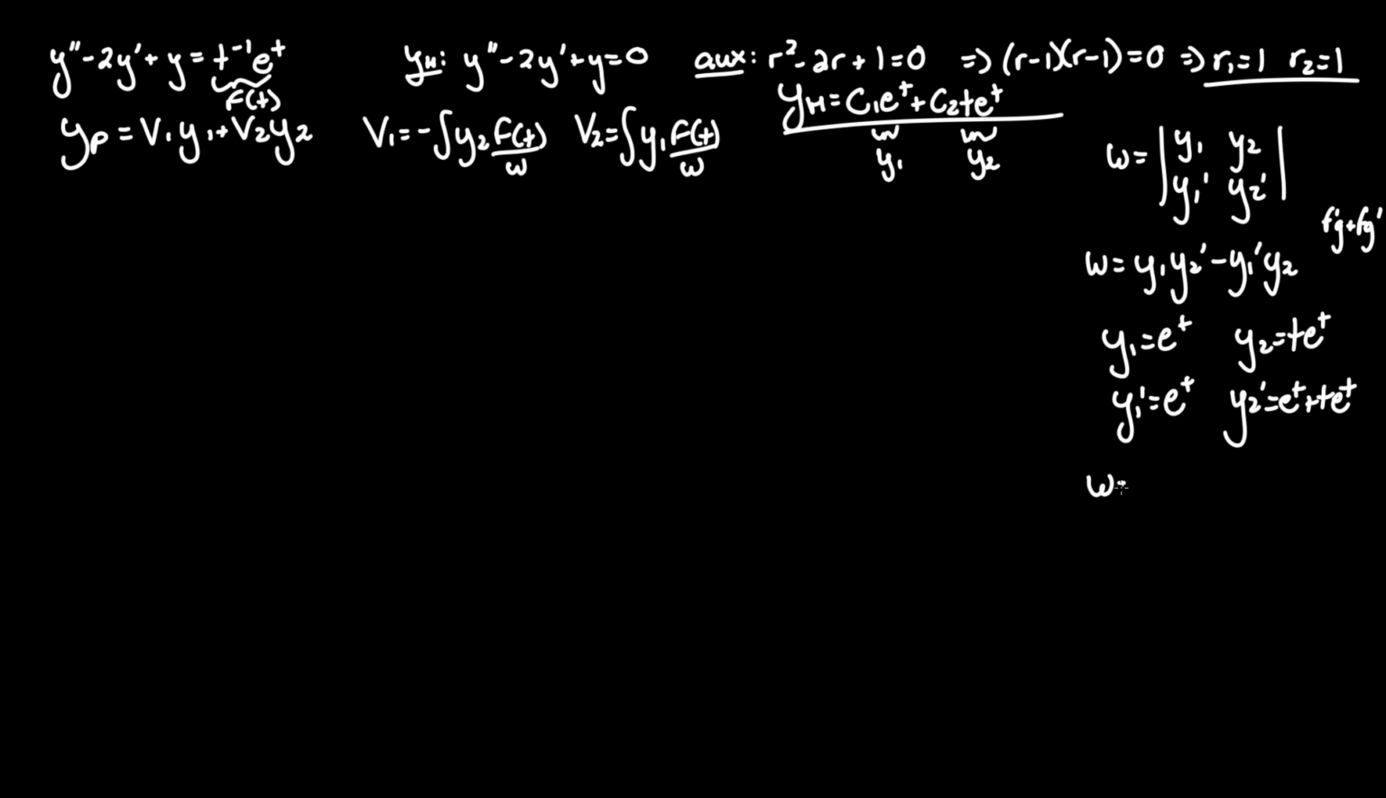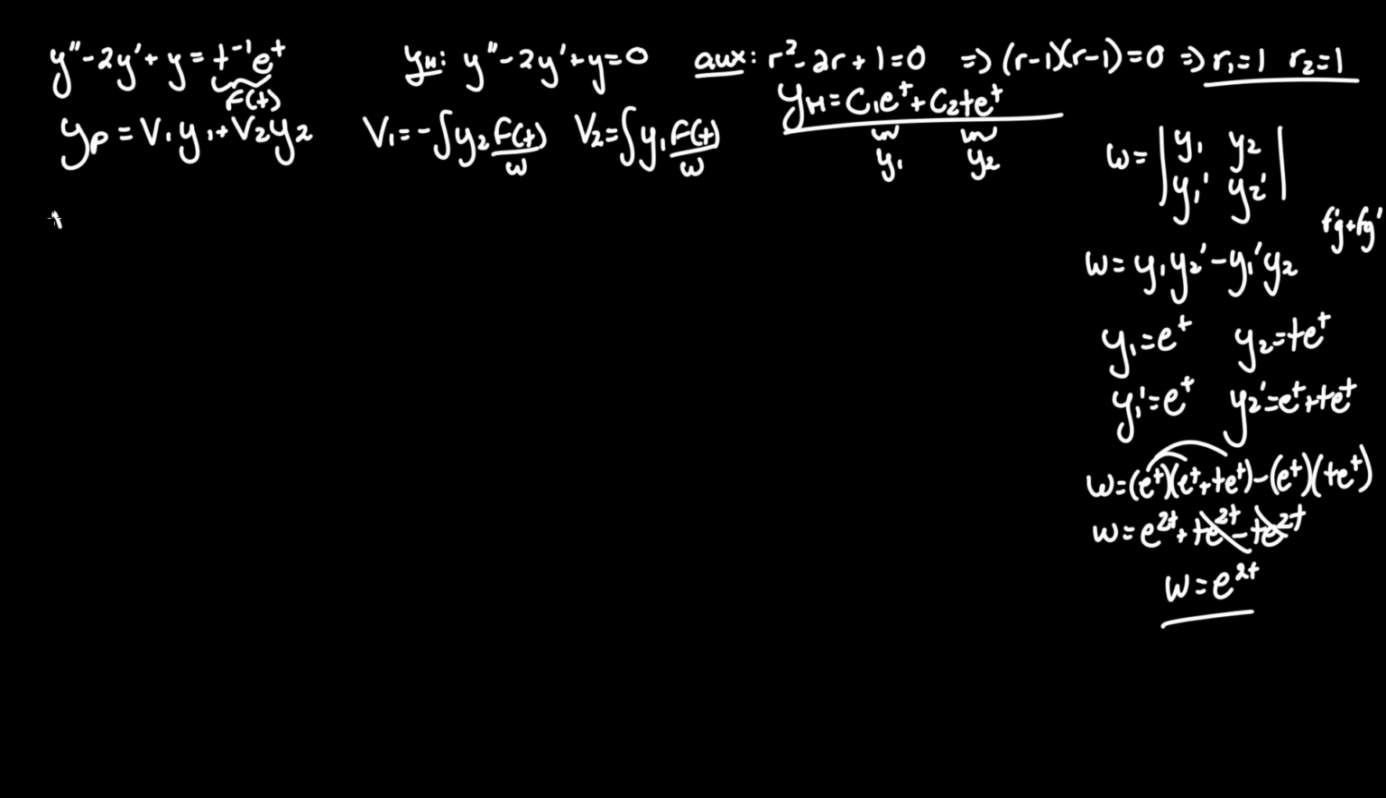Therefore, the Wronskian equals y1, e^t, times y2', e^t plus t e^t, minus y1', e^t, times y2, t e^t. Does anything cancel here? Let's check. So this would be e^(2t) when you distribute this, plus t e^(2t), minus t e^(2t). And yes, something does cancel. So we're left with the Wronskian equaling e^(2t).